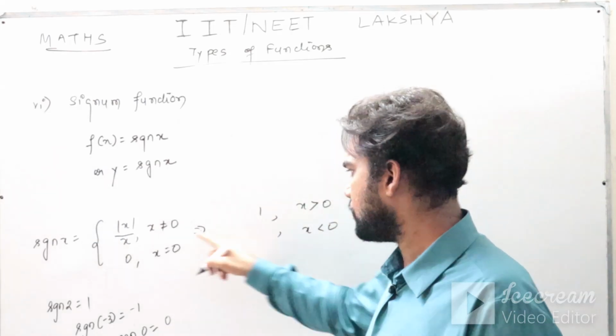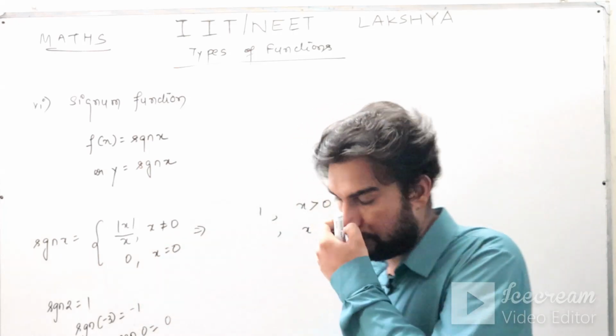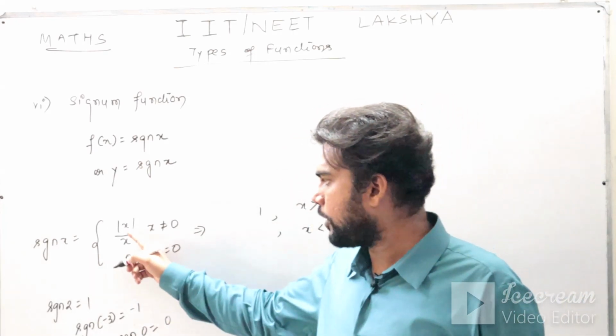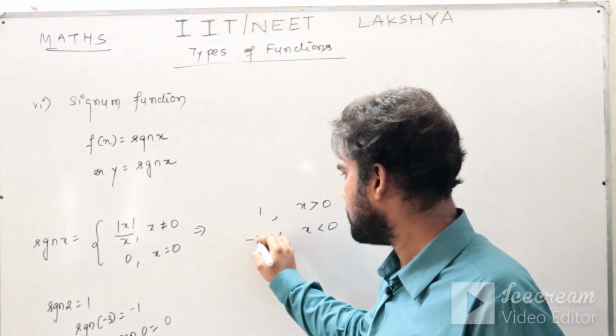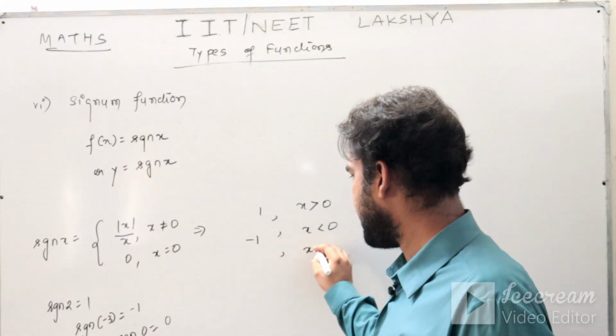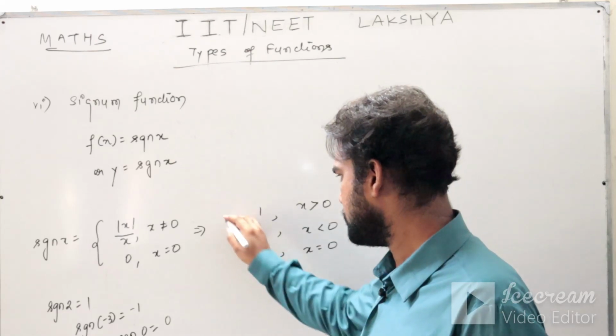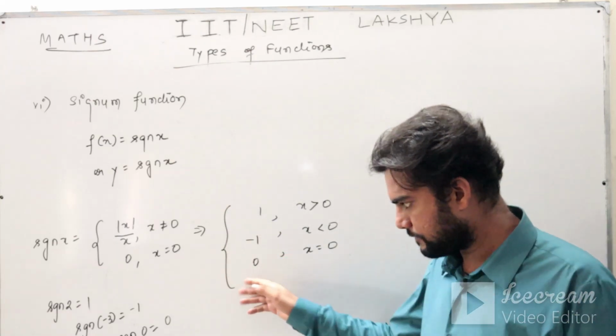If x is less than 0, then mod x becomes what? Minus x, and minus x by x is how much? Minus 1. And when x is 0, then how much is it? 0. You can write it like this also. I hope it is clear to you.